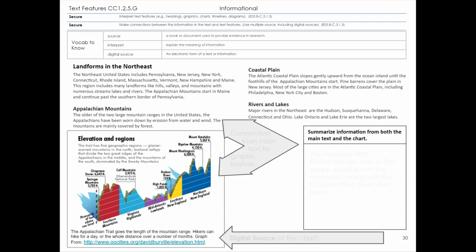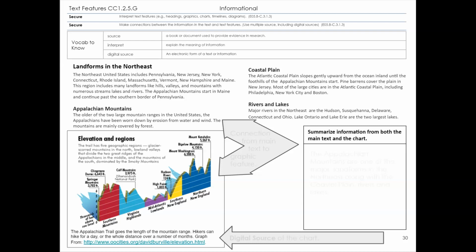So our short article here is about landforms in the Northeast. The Northeast United States includes Pennsylvania, New Jersey, New York, Connecticut, Rhode Island, Massachusetts, Vermont, New Hampshire, and Maine. This region includes many landforms like hills, valleys, and mountains with numerous streams and lakes and rivers. The Appalachian Mountains start in Maine and continue past the southern border of Pennsylvania.